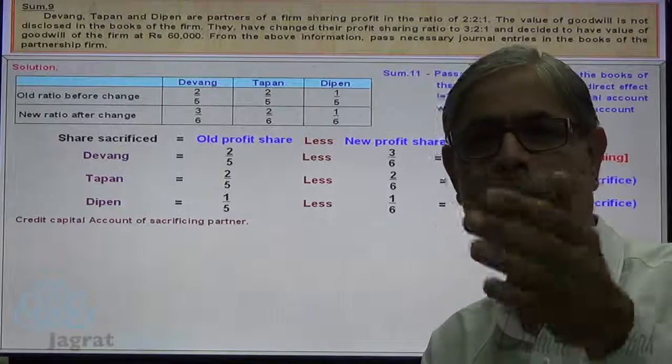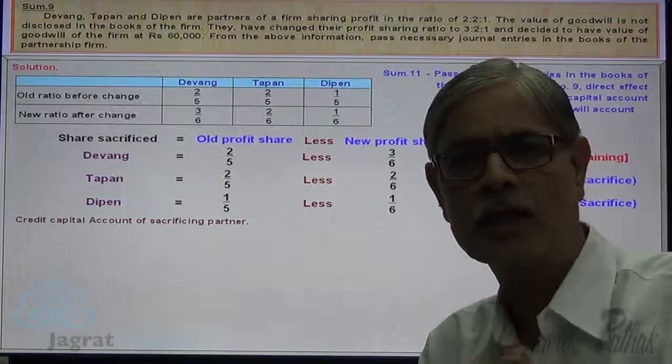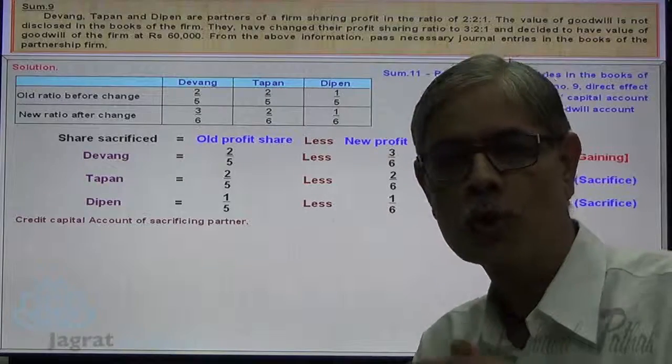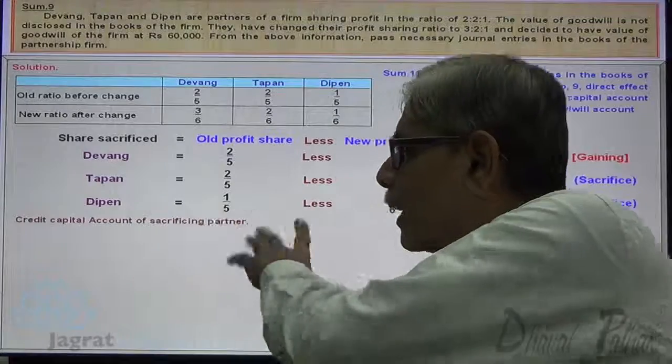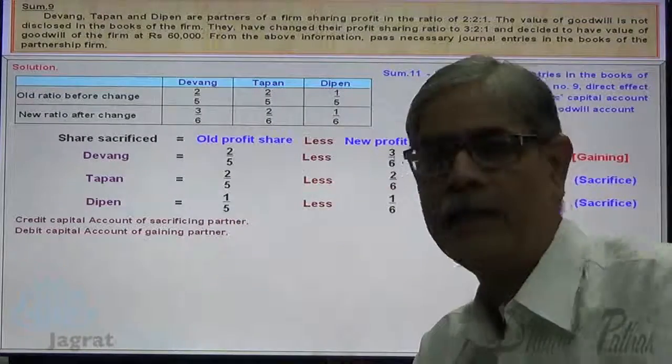And when there is a transfer of ownership in an asset which is identified as goodwill, those who transfer, they get. So credit the capital account of the sacrificing partner and debit the capital account of the gaining partner.